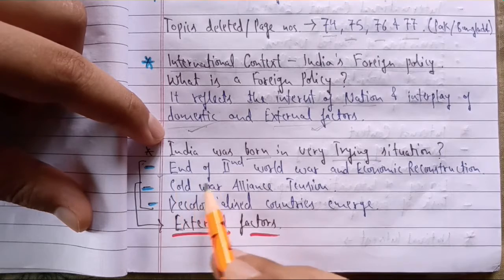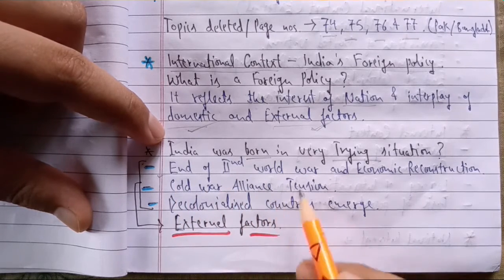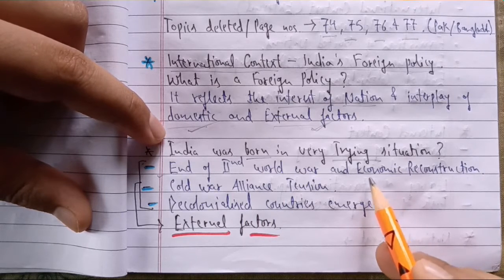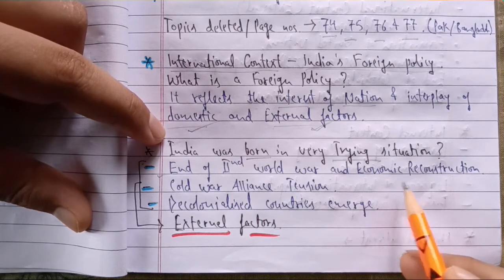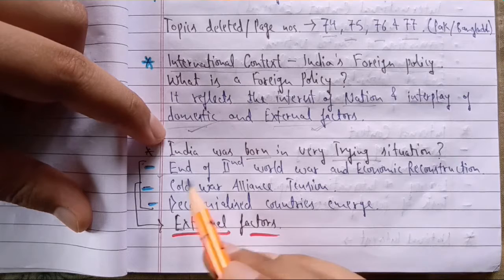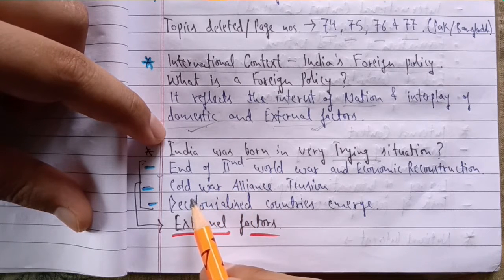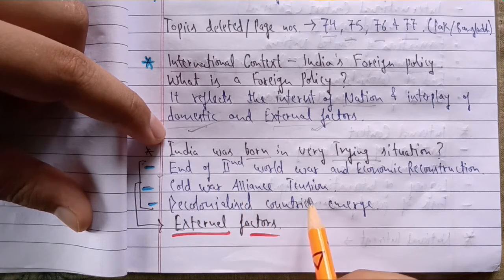The first: when India got independence, it was the time when World War II had ended, and all the countries around the world which were majorly damaged were trying to reconstruct their economic structure. Second, just after the war, you have already read in the first chapter of your first part, that is Book 1, Cold War alliance tension.